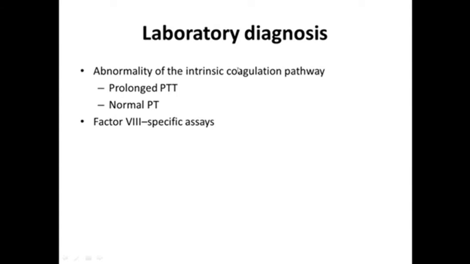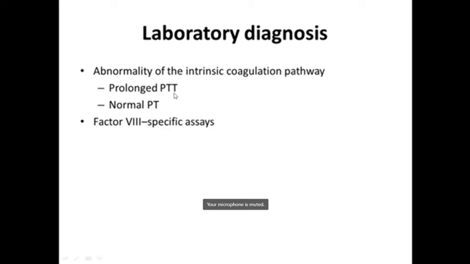And if you do the coagulation tests to identify the defects, we'll see an abnormality in the intrinsic pathway, because factor VIII is part of the intrinsic pathway. So there will be a prolonged partial thromboplastin time, but prothrombin time will be normal. Prothrombin time assesses the extrinsic pathway, and PTT assesses the intrinsic pathway.